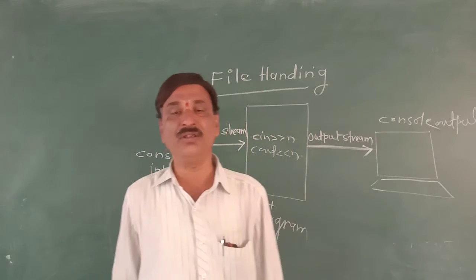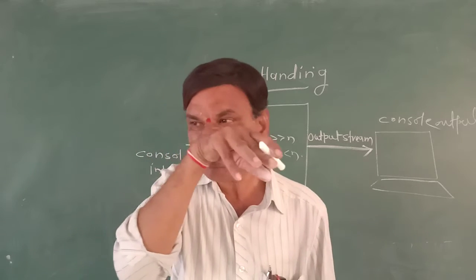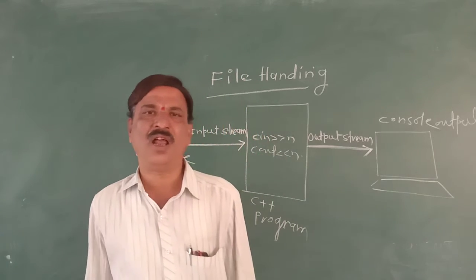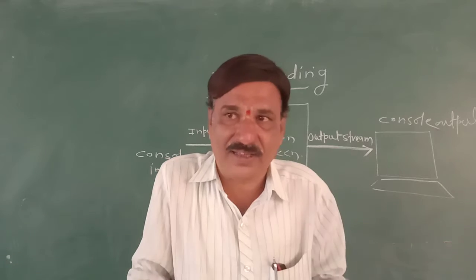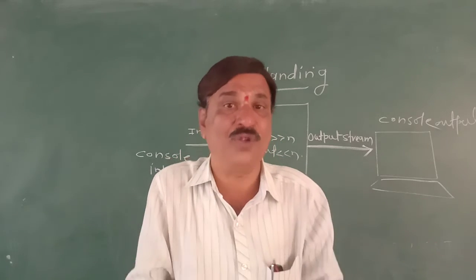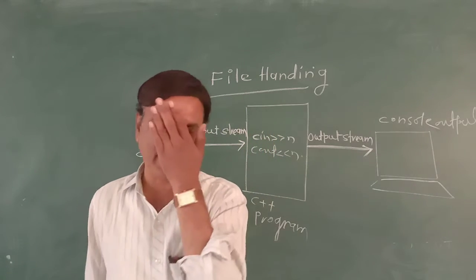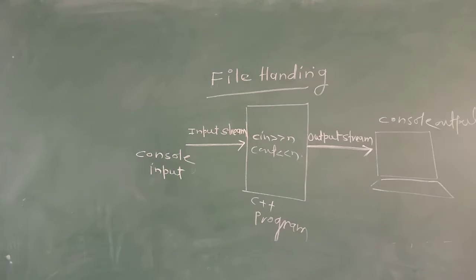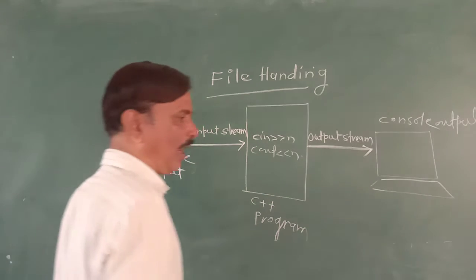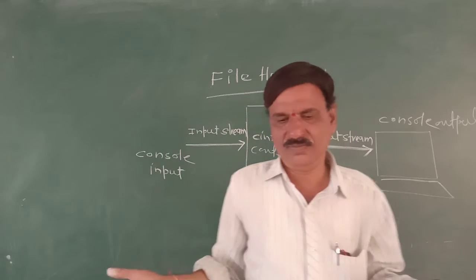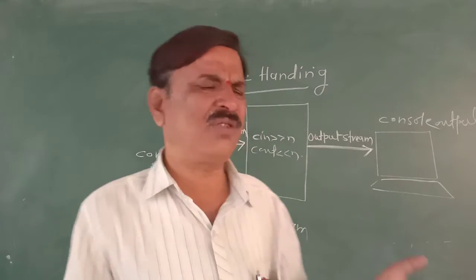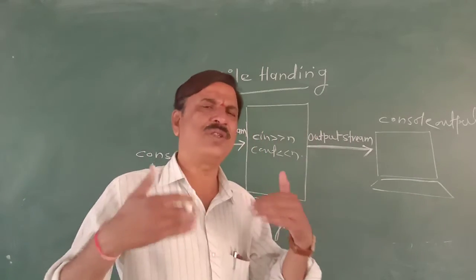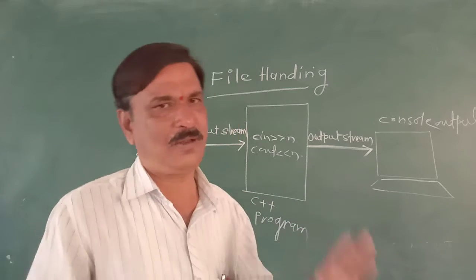So you can ask the question, if cin and cout are the objects, why didn't we learn in 11th standard only? Reason, at that time we did not know what is a class. We have started the class in 12th standard, object oriented. So if class is there, then you can understand what is an object. And if we don't know what is a class, we can't consider the object. That's why for time being we have seen cin and cout as the input and output statements.